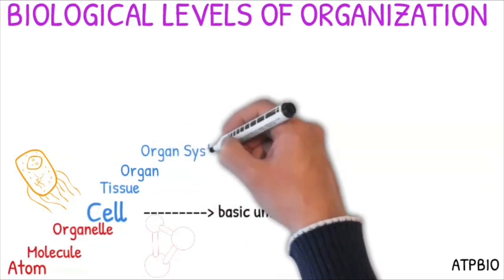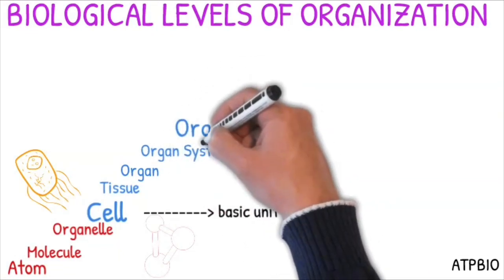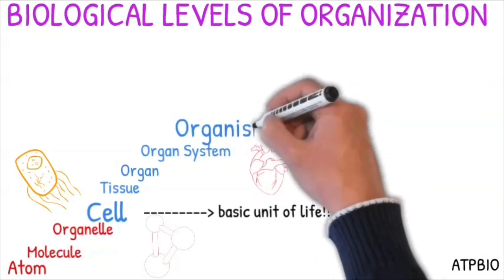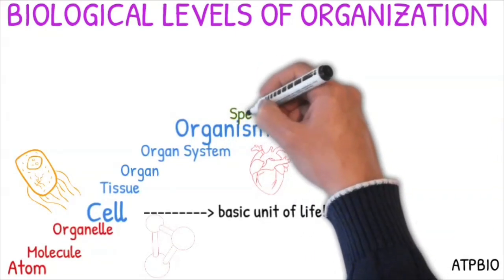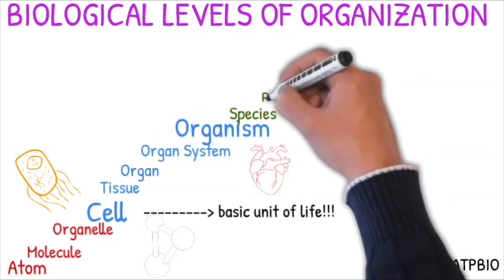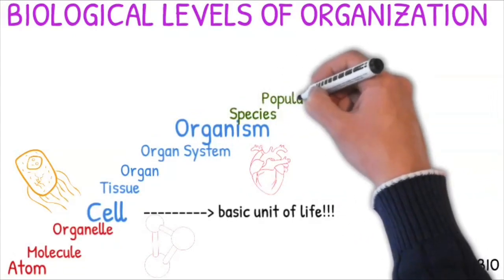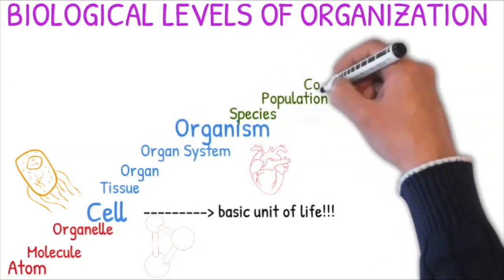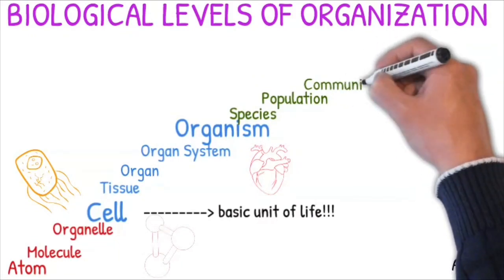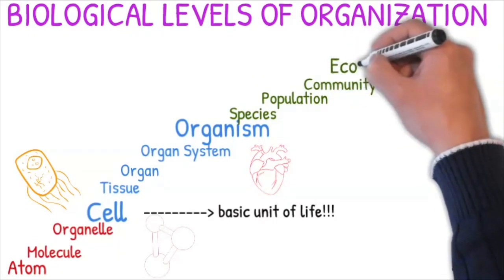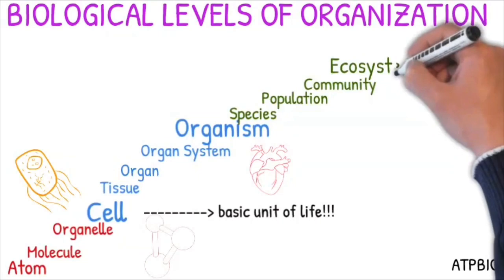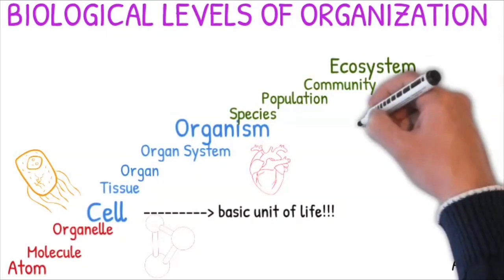The first one is atom, then molecule, organelle. This section usually is about molecular biology. Then you have, in blue, cells, which is the basic unit of life, tissue, organ, system, organism.